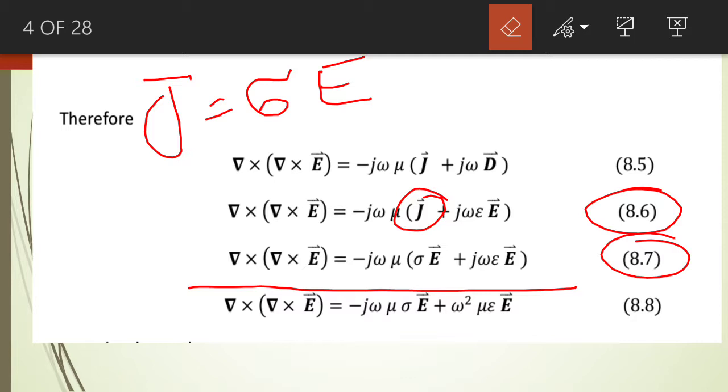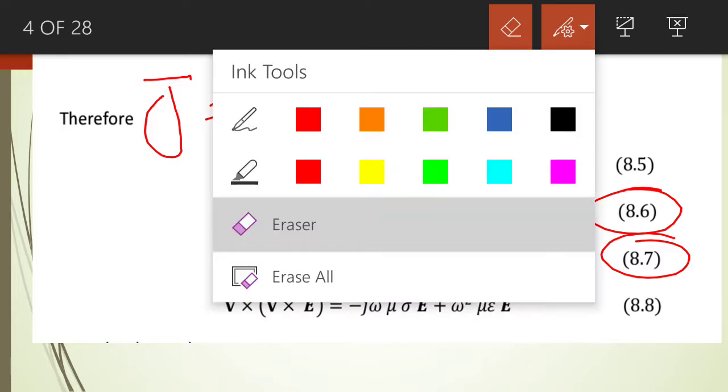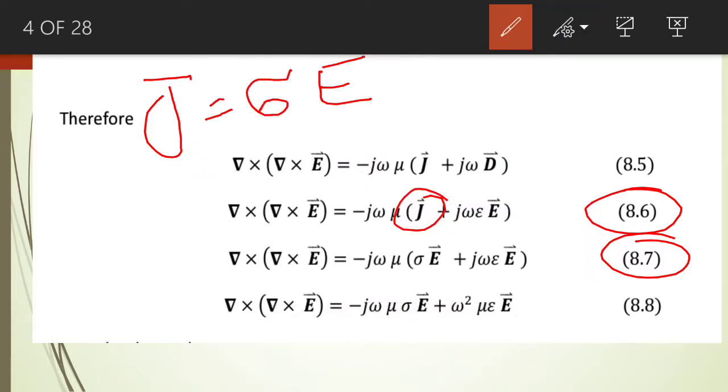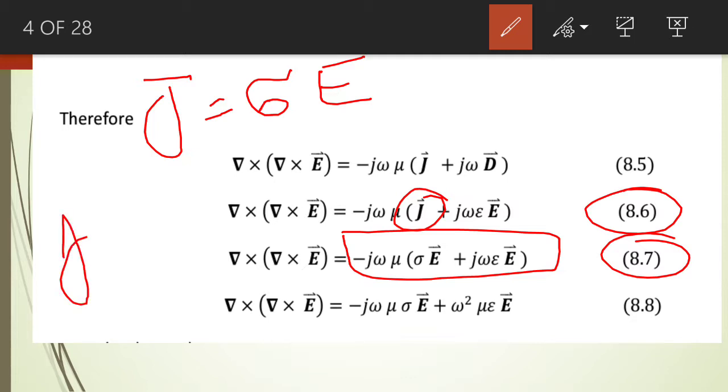Now what we do, we simplify the right hand side of equation number 8.7. So let us simplify the right hand side of equation number 8.7, and we replace j square by minus 1 in this simplification.